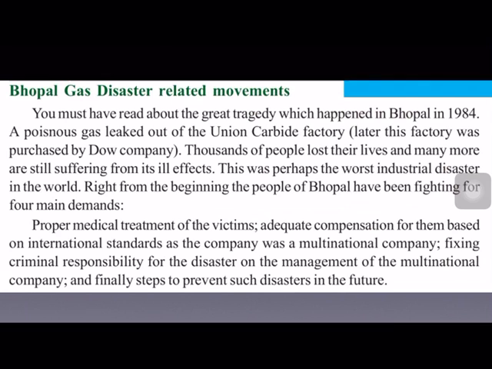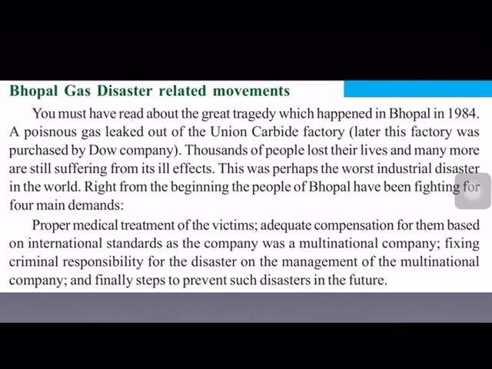And the victims of this Bhopal gas tragedy were making 4 demands from the beginning. What are those 4 demands? Let us see. Proper medical treatment of the victims. Victims should be given proper medical treatment because still they are in the hospitals. And adequate compensation for them based on international standards, because this Union Carbide factory was later purchased by Dow Company. Dow Company is an American company. So it is an international company, a multinational company. So on international standards, the people who are at loss must be given compensation.